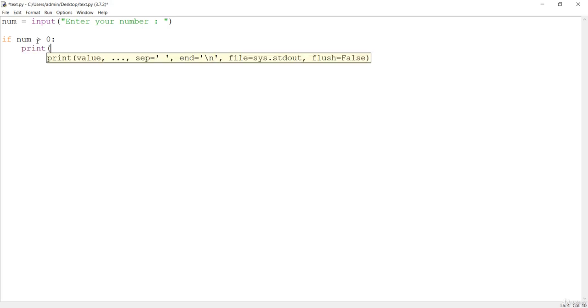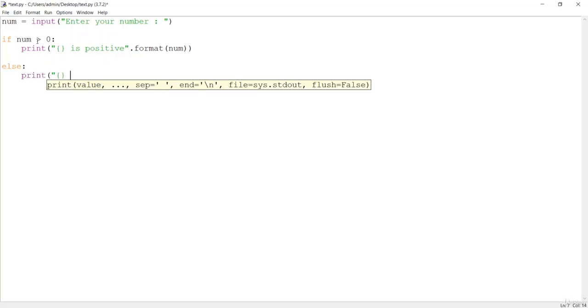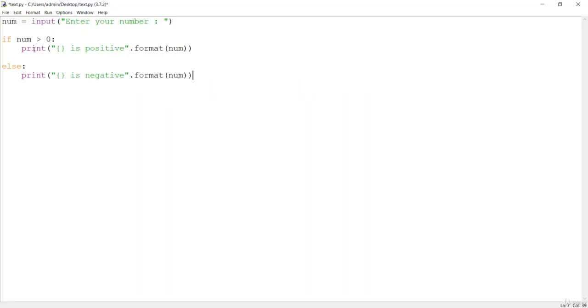I'll print the number, or you can also format it. I'll say format is positive, and we know how to format using the format method, passing the number entered by the user. Let's close this print statement. Else, the negative case, I'll say is negative, and format this string using the same number entered by the user. Let's see if this works or not.